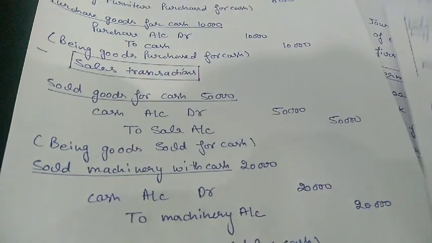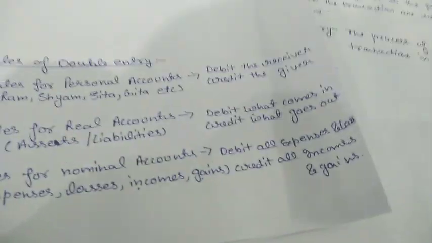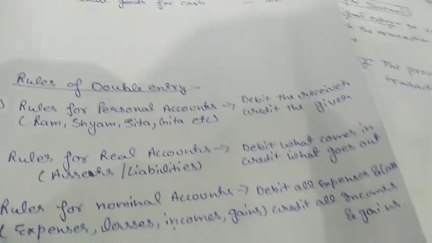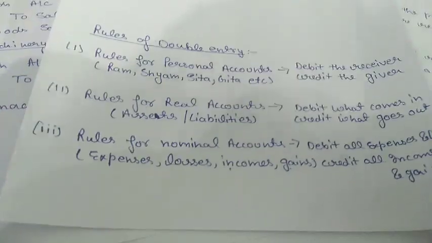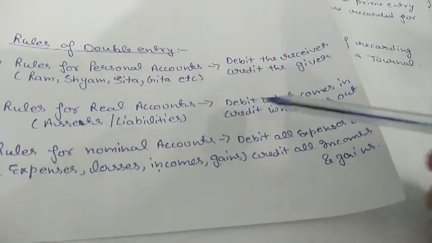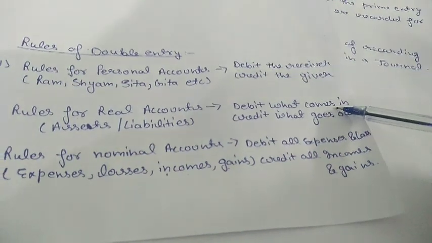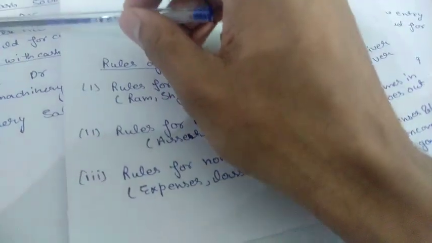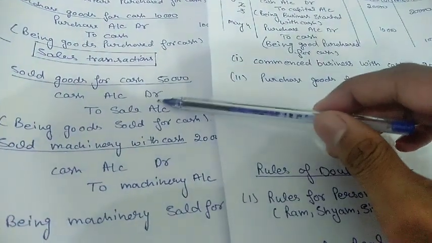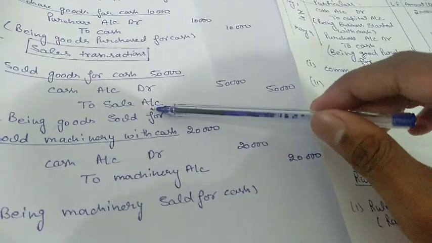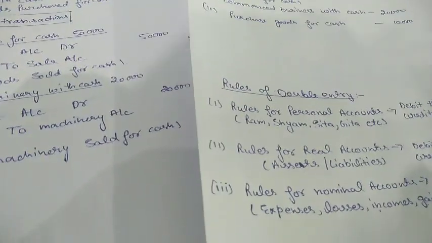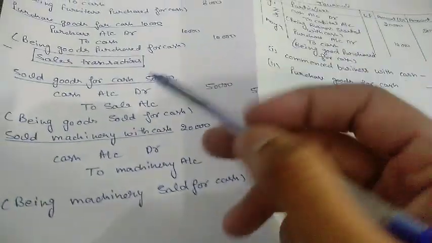So we will use our golden rule in this case. We sold, which means something is going out from us. Then where will it come? Debit what comes in. When we are selling goods, it means we are receiving cash. Here it is cash account debit. Clear? Next, what are we doing? Selling goods. We don't know the name of the goods, so we will use sale instead of the goods' name.